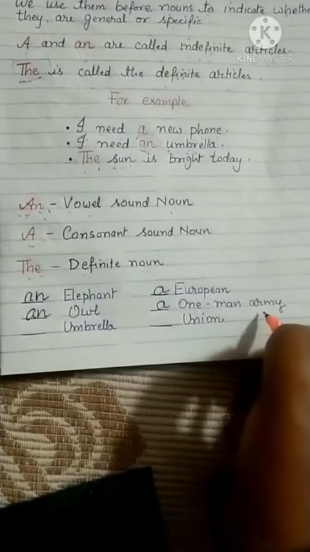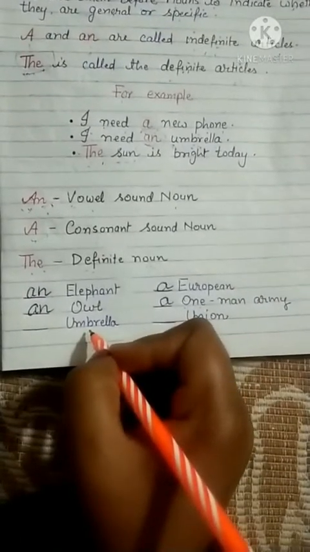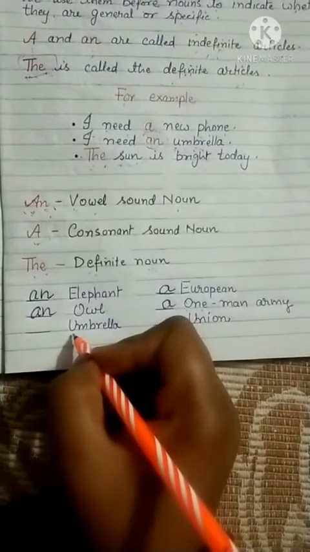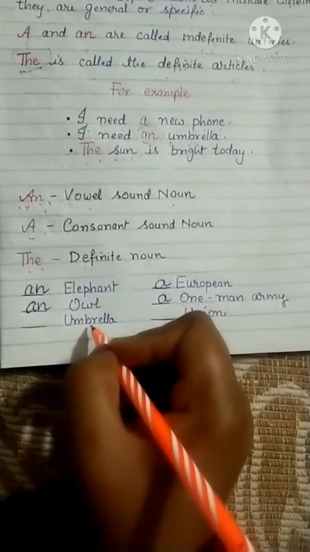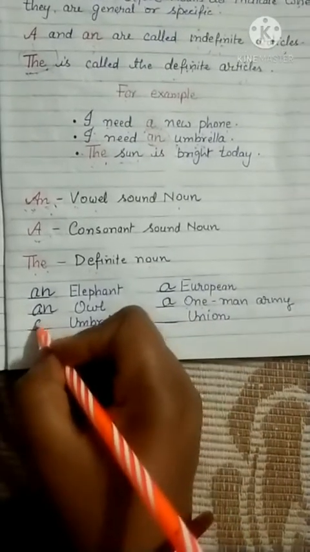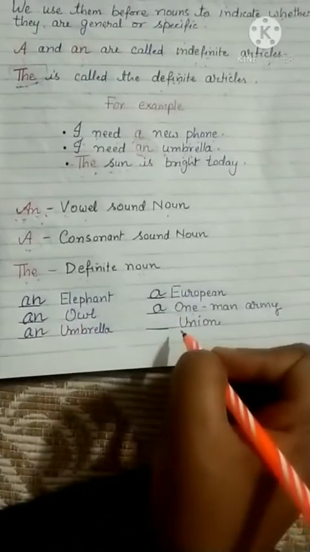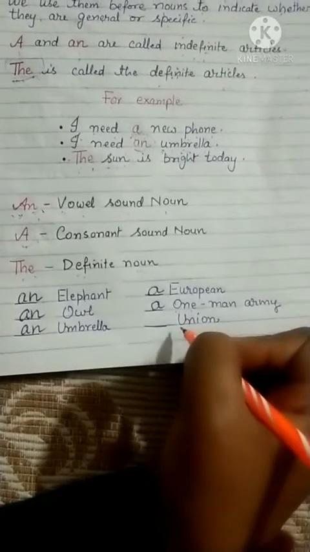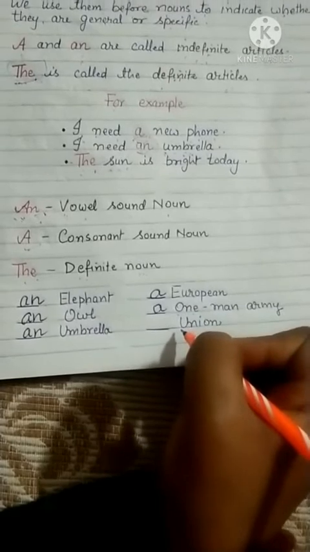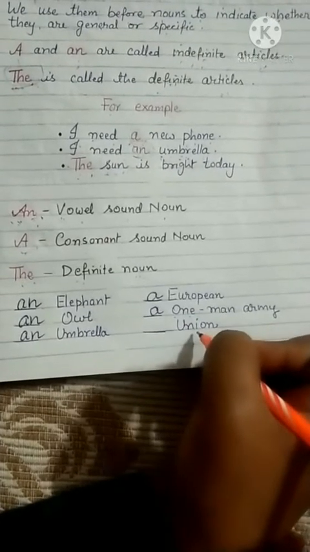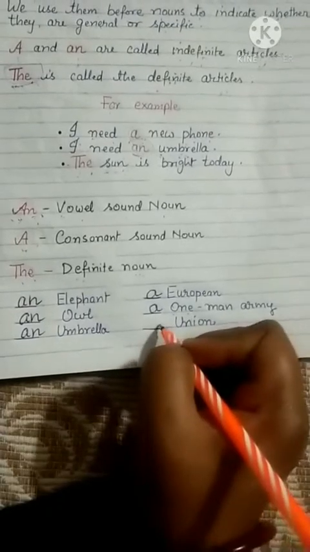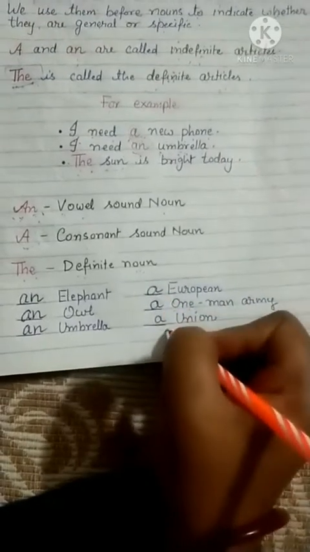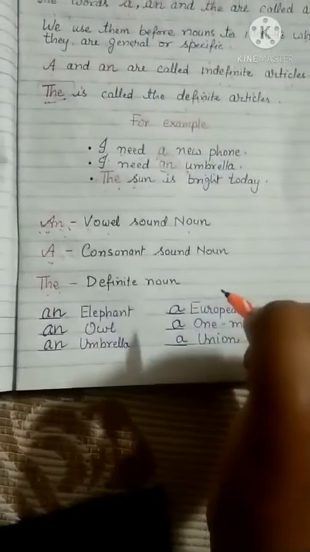A one-man army. Next is umbrella. Umbrella, again. According to the pronunciation, it is a vowel sound noun, that's why we use an here. Next is union. Again, union, U is coming, so it is a consonant sound. That's why we use a here. A union. If we use an, it will be wrong in front of these three. Okay. Come to the next page to make it more clear.